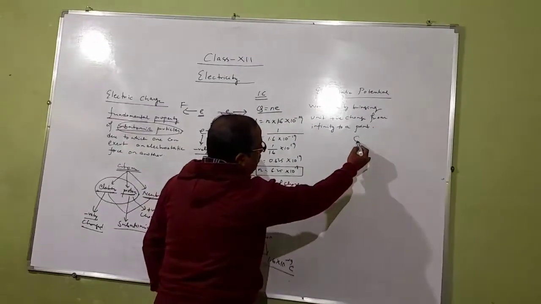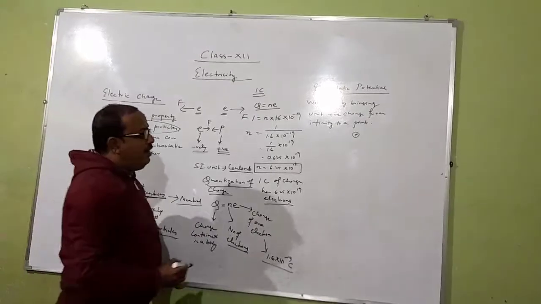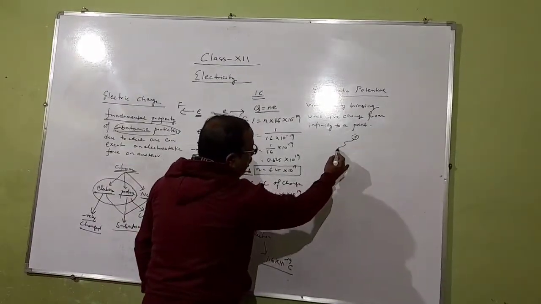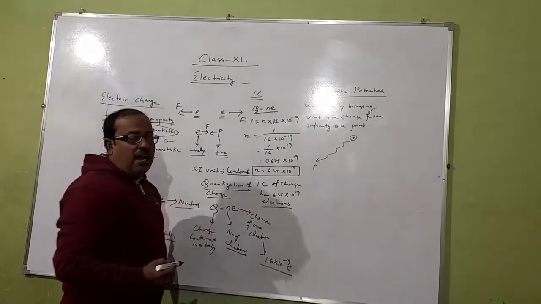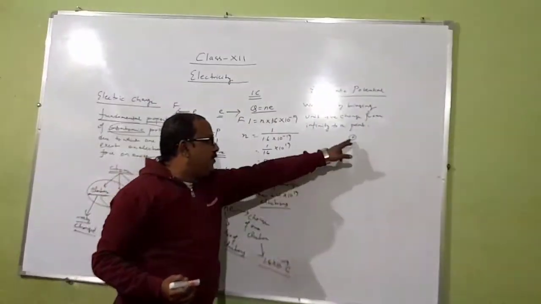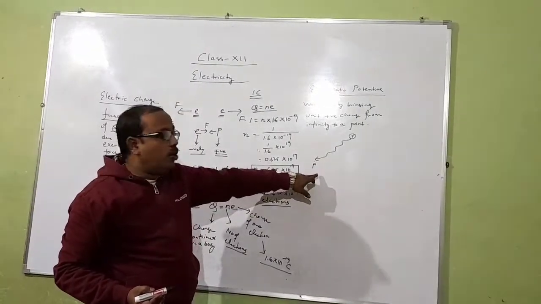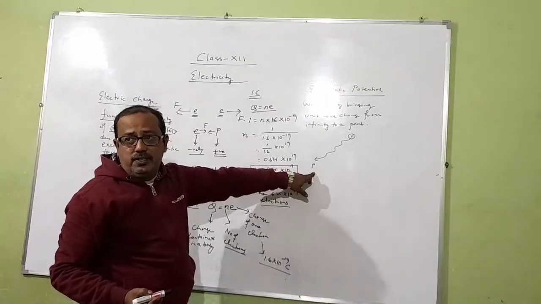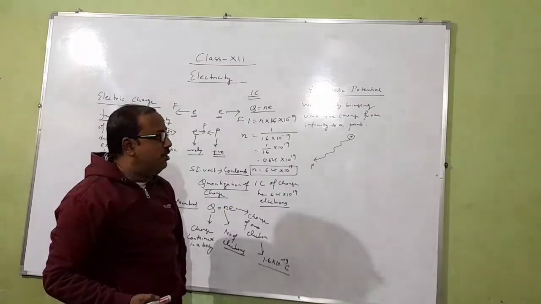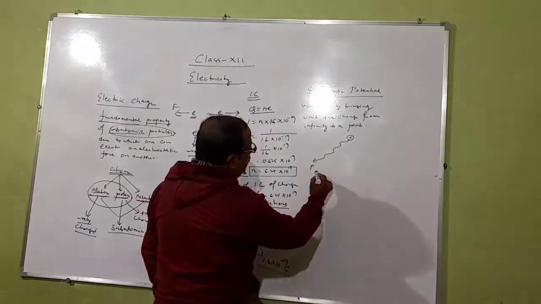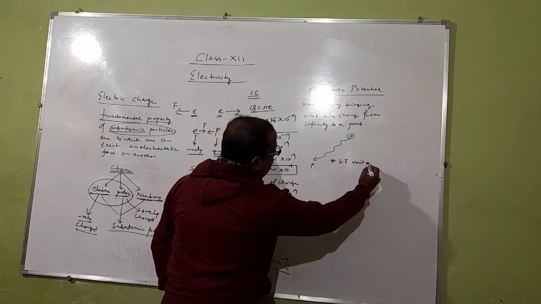Let us consider this one unit positive charge is kept at infinity, and you have to bring this charge from infinity to a particular point P. And if you bring the charge from infinity to a particular point, that means some amount of work is done because displacement is taking place, and this work done is considered as electrostatic potential. So SI unit of electrostatic potential is volt.